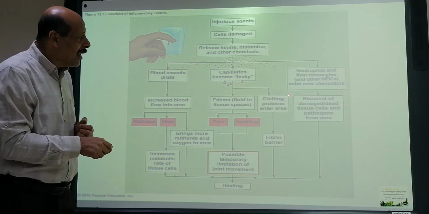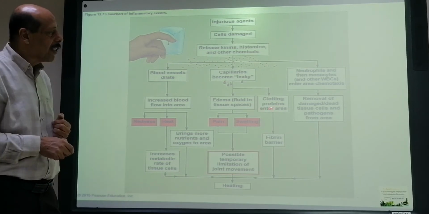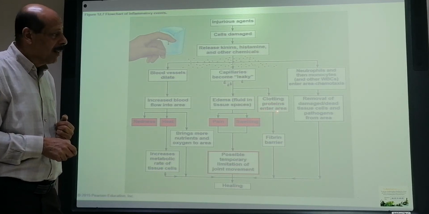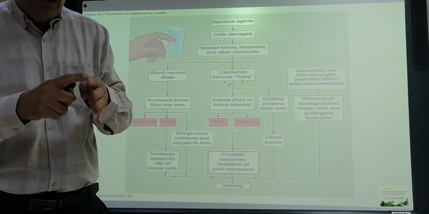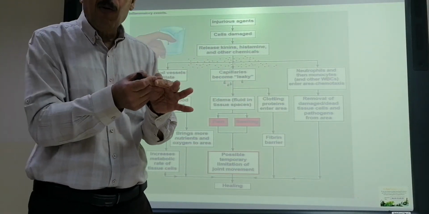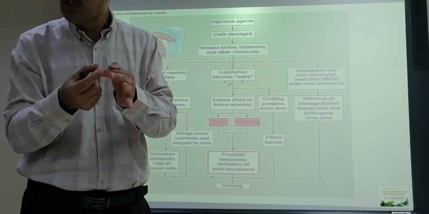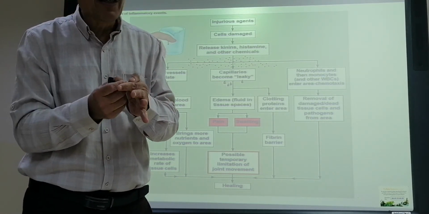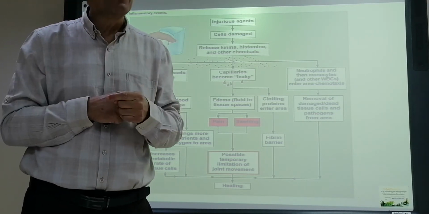There is another thing which is coming out from those fluids which leak out, which is the clotting protein which enters the area. You observe sometimes that when we have some small injury, after a while you will see that serous fluid, that yellowish fluid, will be coming out. And that fluid will make a seal to that area.